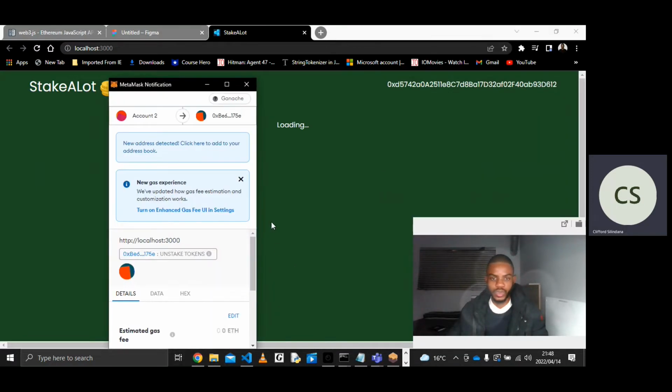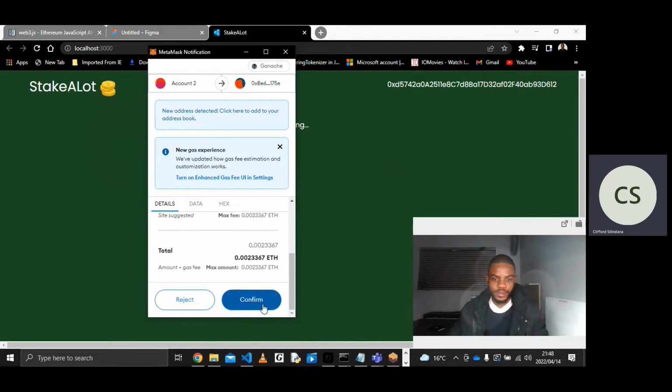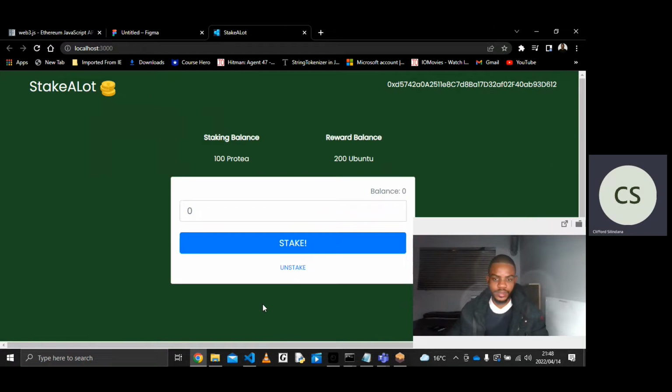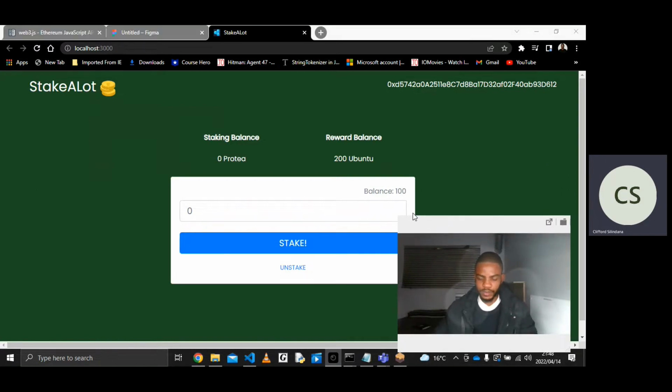So I'm going to withdraw your Pro-T tokens. Confirm that. Okay, then refresh. And there we go. We're back to 0, and our Ubuntu tokens are still remaining in our account. But essentially that's the short demo of the app itself. Just trying to keep this as short as possible.